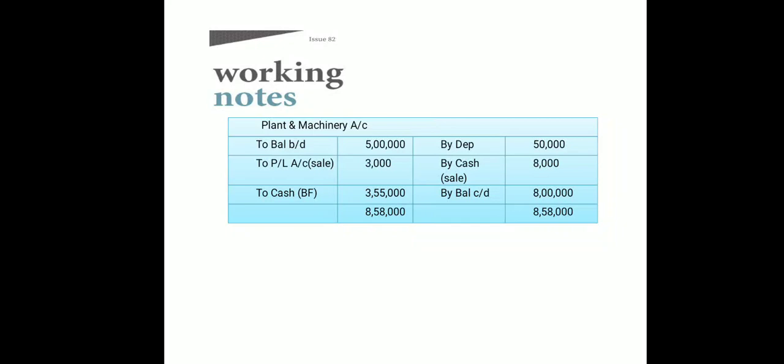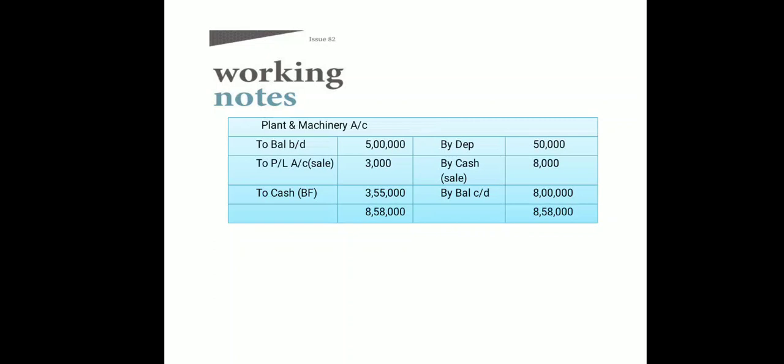And then again, in the additional information we had the information about what we sold the piece of machinery for: 8,000. So by cash, that is sale 8,000, and there we have calculated very clearly that the machinery costing rupees 12,000, on that depreciation 7,000. So now the actual value left was only 5,000, which we have sold for 8,000. So we got 3,000 as the profit. So do the entry of that also to profit and loss.